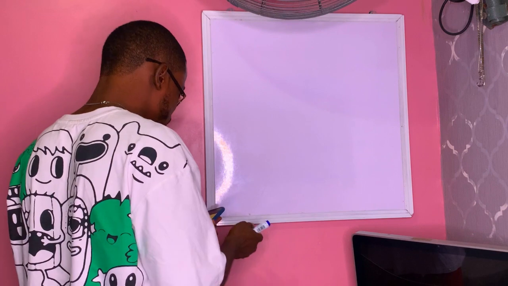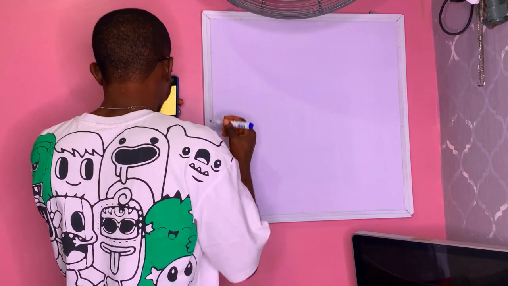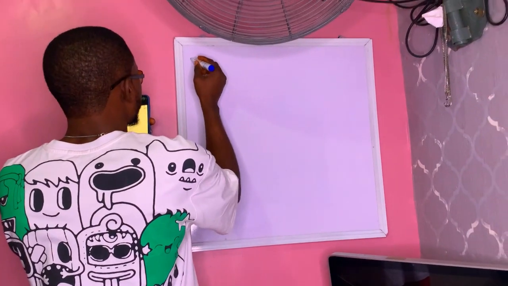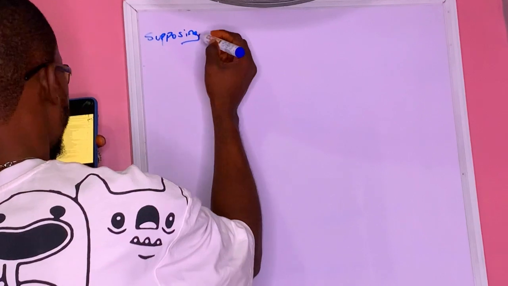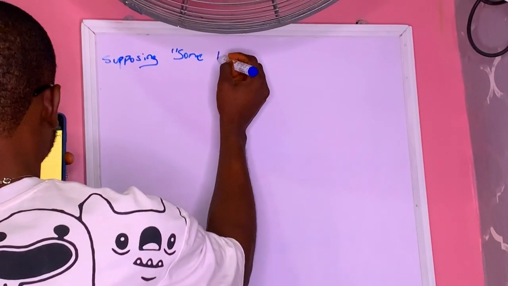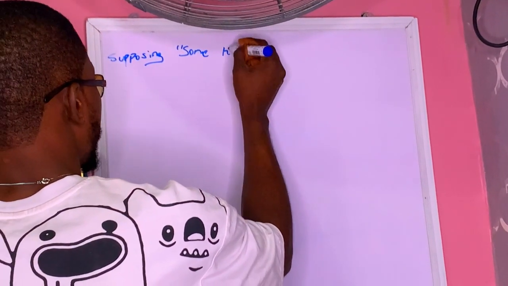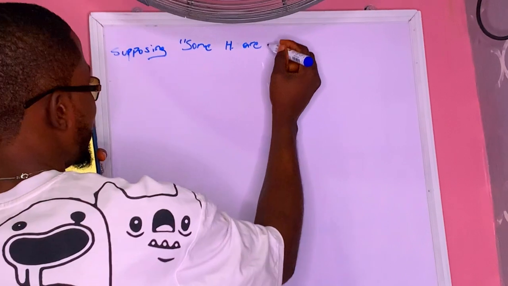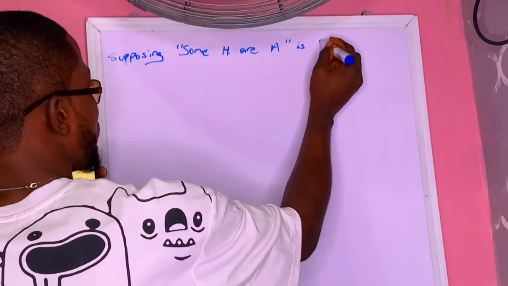So let's give a question that is going to require our knowledge of what I'm talking about. Supposing some humans are angels, some H are A, is false.